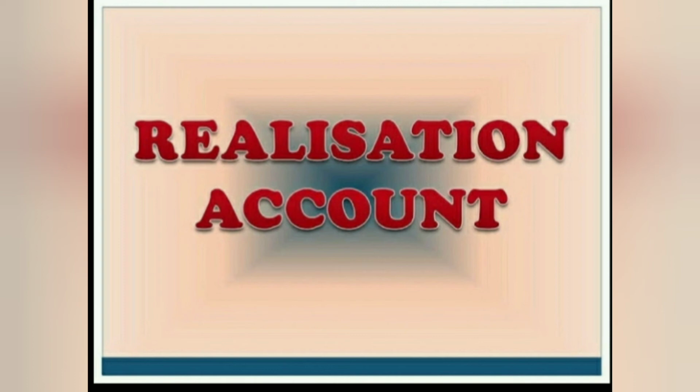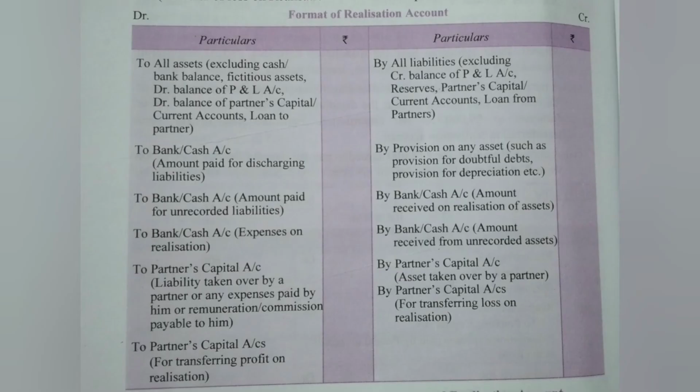To prepare the realization account, following steps are taken. Step 1. Transfer all assets. All assets of the firm except cash, bank, accumulated profit, debit balance of partner's capital or current account, or loan to partner are transferred at the book value to the debit side of the account.